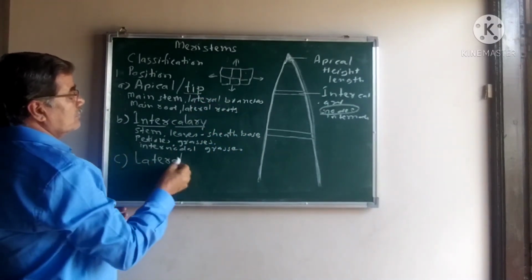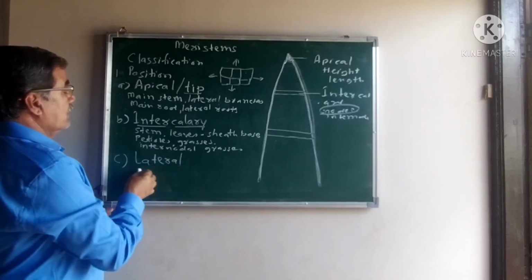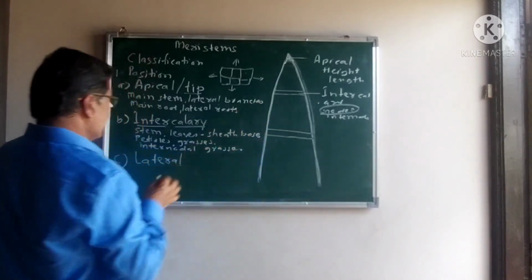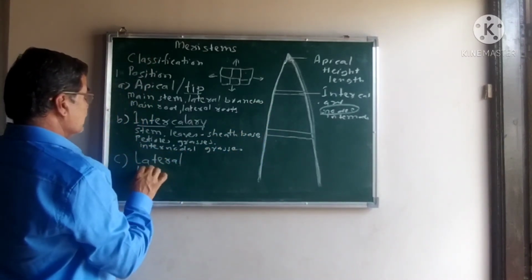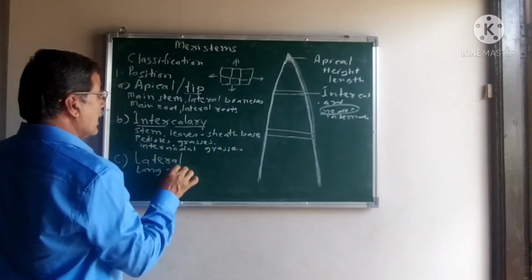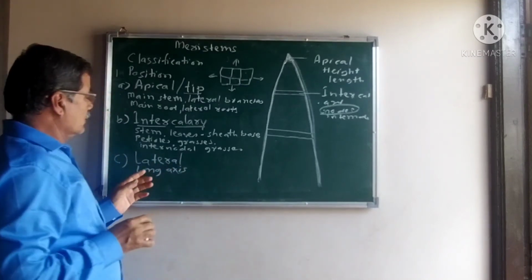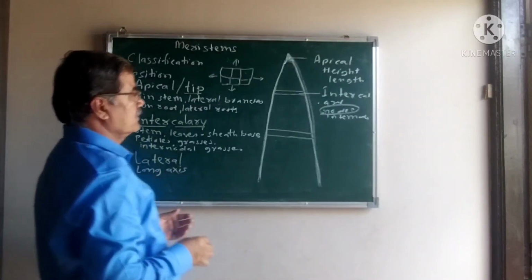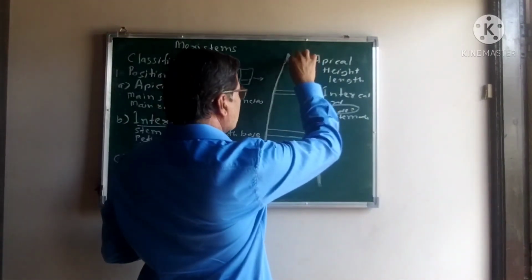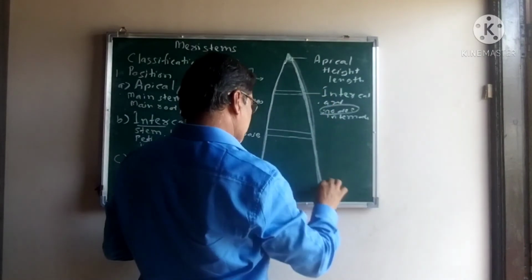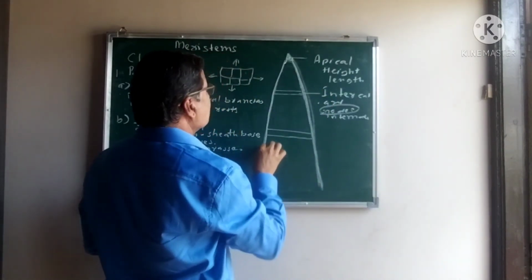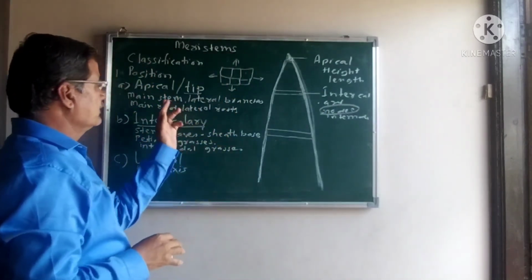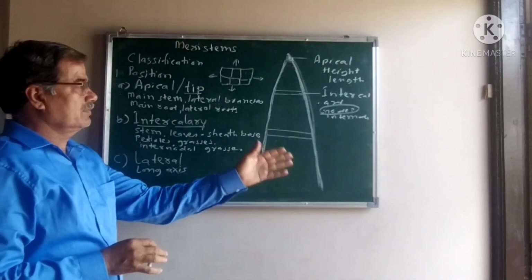Here, the third position, that is the lateral region. The lateral meristems are present laterally along the long axis. Means the lateral meristem is present from the base up to the apex of the plant body, that is main stems, lateral stems, main root.